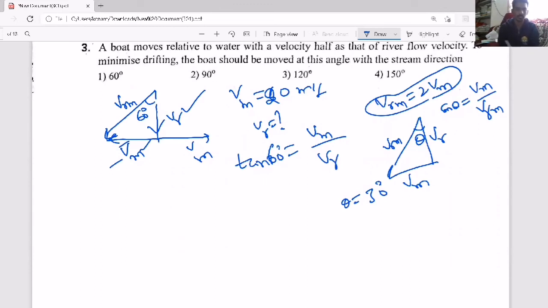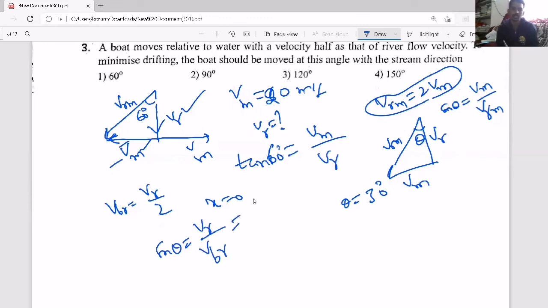So the boat velocity, that is VBR, is half that of river velocity. To minimize drifting, the boat should move at this angle. So minimize drift means x equal to 0. When x equal to 0, what is the condition I have given? Sin theta equal to VR by VBR.